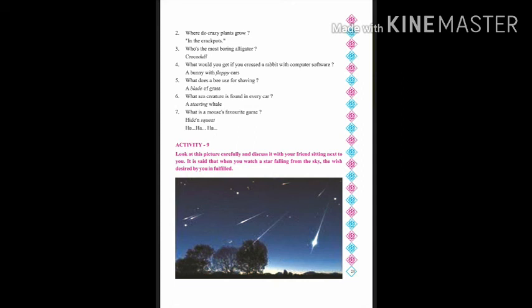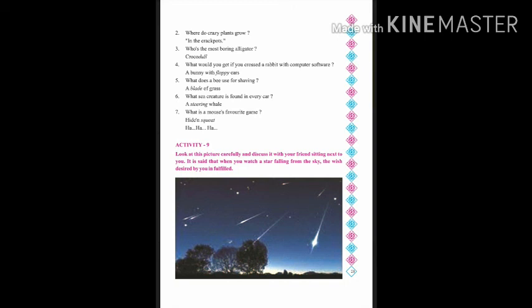Now, I wonder if you know the meaning of floppy. Floppy is something related to computers. When CDs were not available, we used to copy onto floppies, external storage. What does a bee use for shaving? A blade of grass. So, there's a synonym. What sea creature is found in every car? A steering wheel. What is the mouse's favorite game? Hide and seek. So, we are done with the riddles.